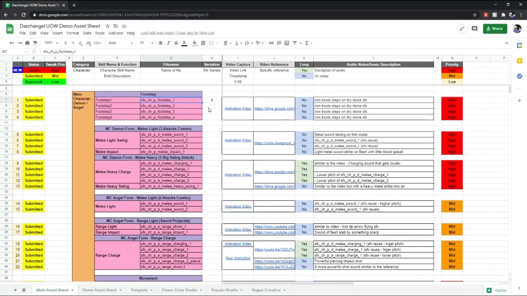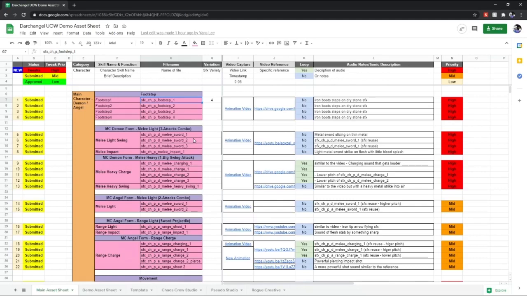For your characters' animations, if it's bipedal, maybe you want two footsteps, but you don't want it to sound too repetitive. So maybe you want a different variation of those footsteps. Later, when I pass it over to Jans, he can show you how, using middleware, you can tweak these things a little more, with pictures. Moving on, this is the full asset sheet.